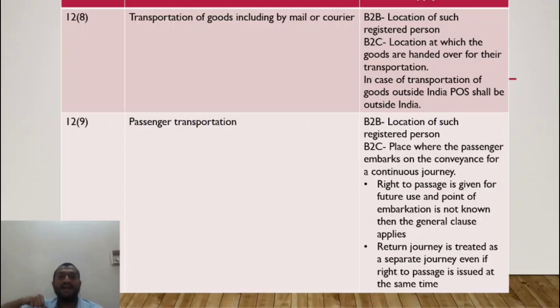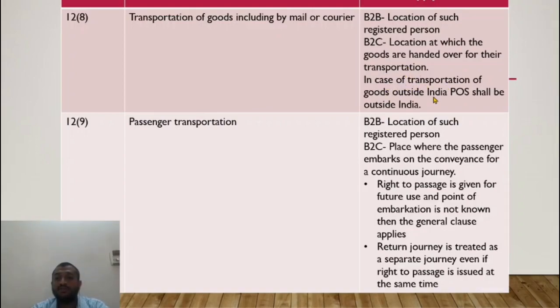At what location did I hand over the goods to the goods transport agency? That would be the place of supply. In case of B2C, it is the location where the goods are handed over for transportation, because that is the state where the service is ultimately consumed: the state where goods are handed over for delivery to the recipient.